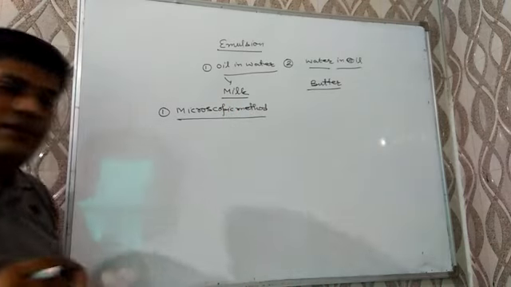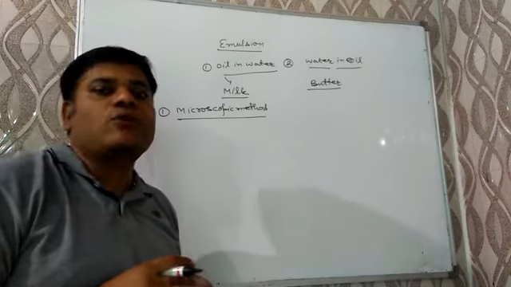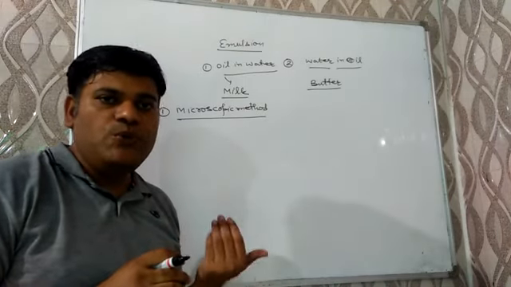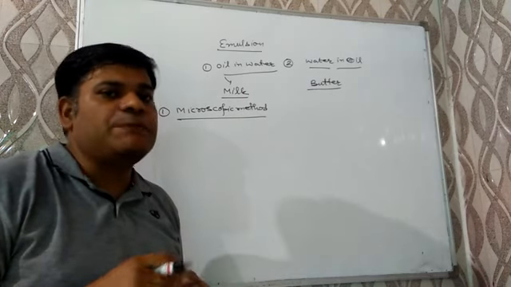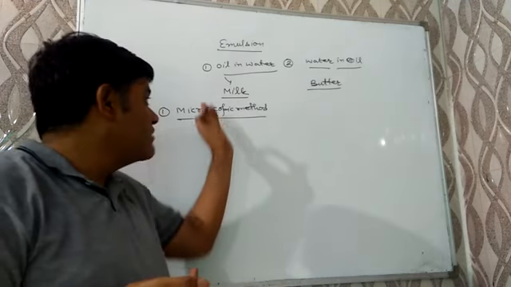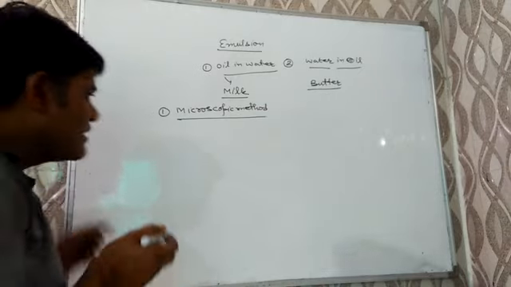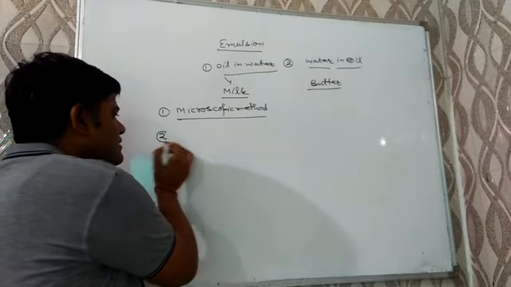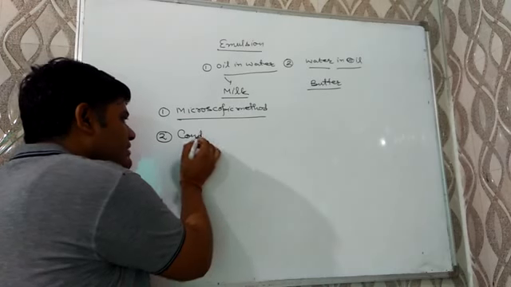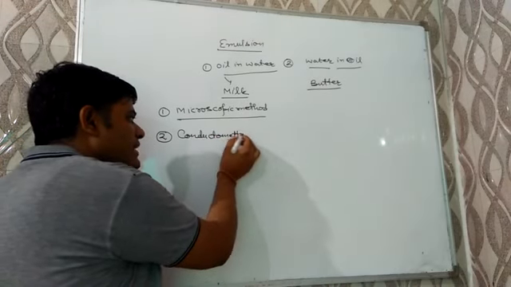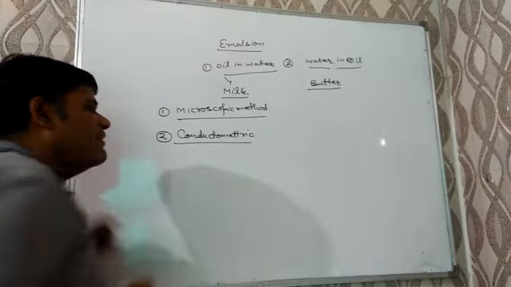In this method, we use the microscope to see the nature of dispersed phase particles, and by it we can detect whether the emulsion is oil in water or water in oil. Next is the conductometric test, a very important one.